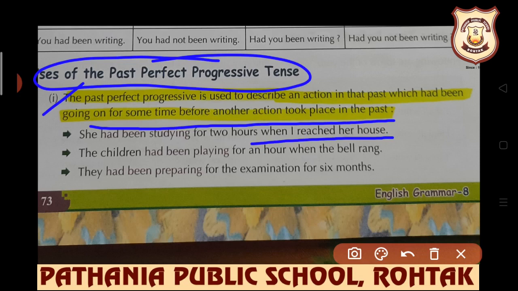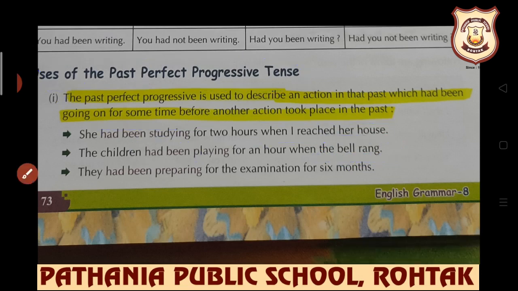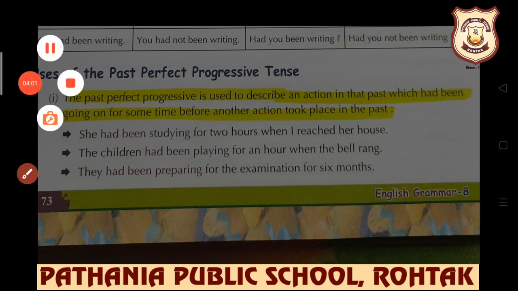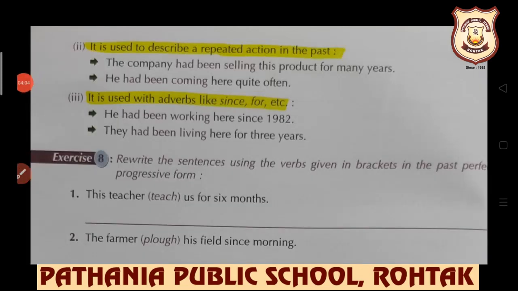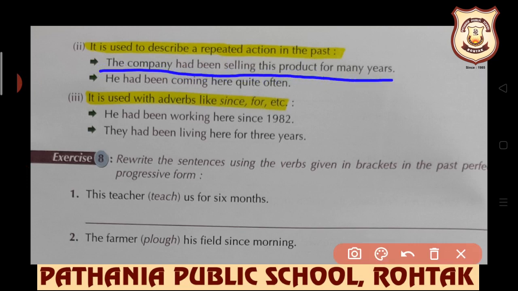Always remember, children, if you are writing past perfect progressive here, do not complete your sentence by using present. Here we are talking about past only, so past forms will be used. Next use is it is used to describe a repeated action in the past. The company had been selling this product for many years. For repeated action but in past, we use past perfect progressive.